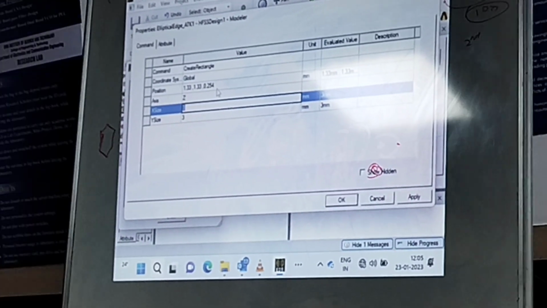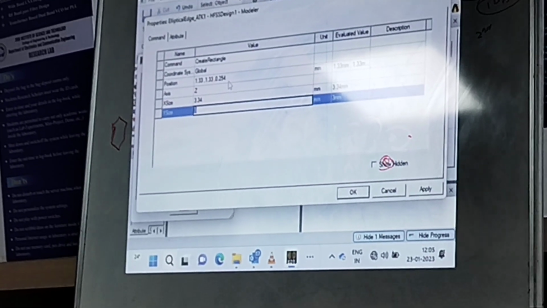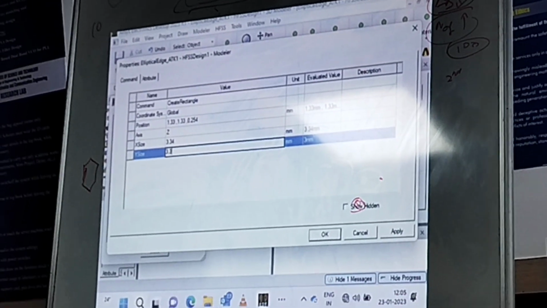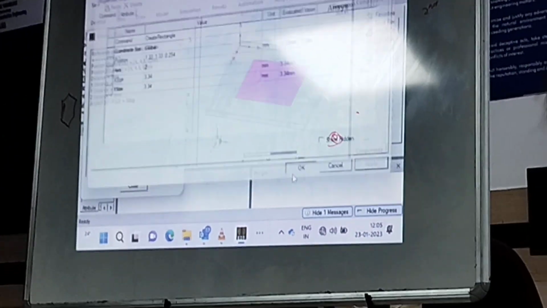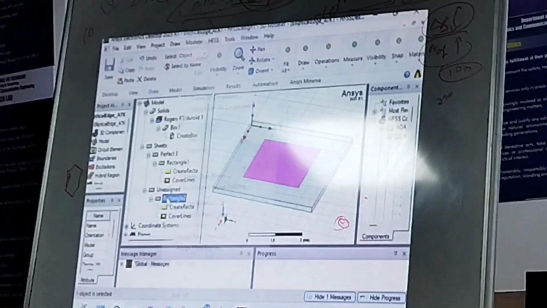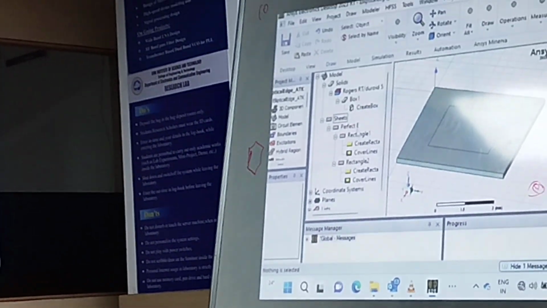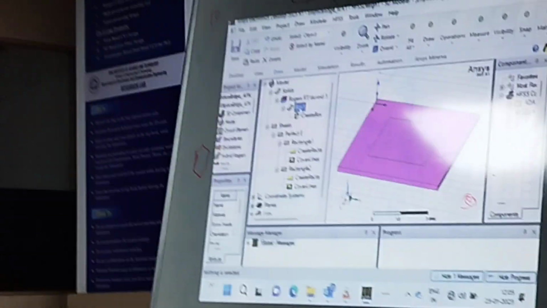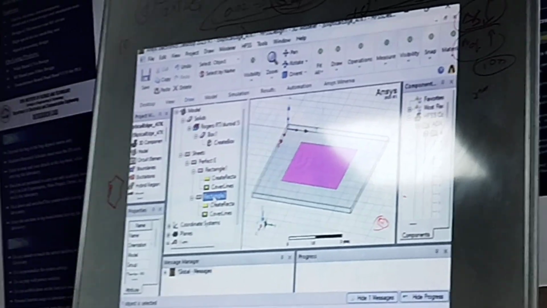And along x it is the length of the patch, which is 3.34, and along y it will be 3.34. Then we can click on apply and OK. Now you can see the patch has been created. So again we are going to assign boundary, which is perfect E, to this, and we can click on OK here. So now we have created a substrate, then the ground plane and my patch here.